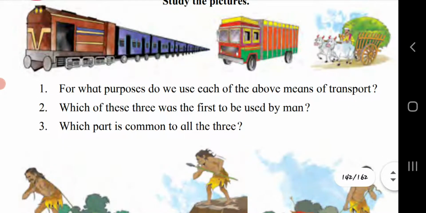Which of these three was the first to be used by man? The bullock cart is the first means of transport which was used by man. Which part is common to all the three? The use of wheels. This is the common part used in all the three means of transport.